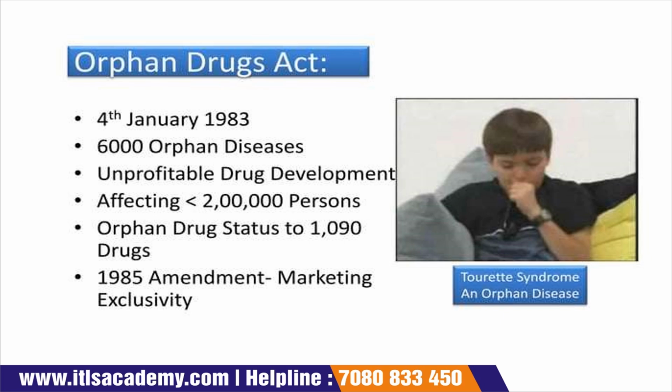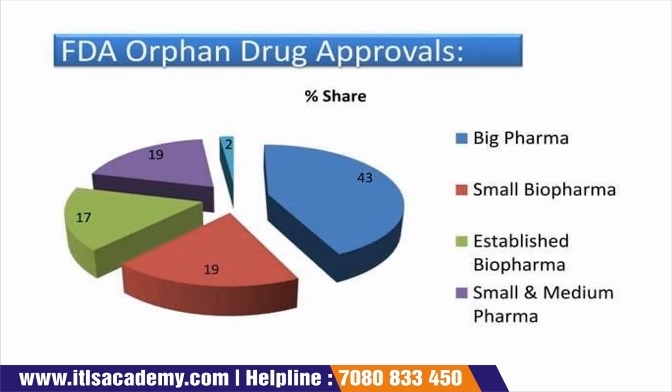The Orphan Drug Act was passed on 4th January 1983. At that time there were 6,000 persons suffering from orphan diseases. Unprofitable drug development was affecting more than 2 lakh persons. Orphan drugs number 1090, and there was an amendment in 1985 on marketing and exclusivity. FDA orphan drugs approved: big pharma, small pharma, established biopharma, and small and medium pharma.